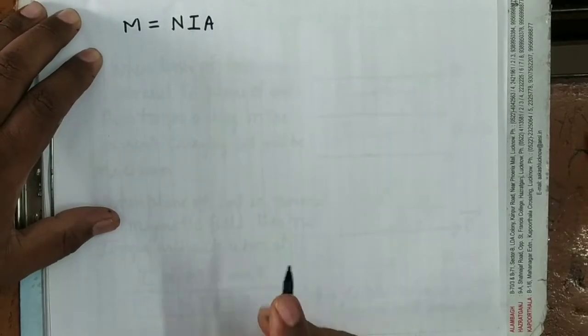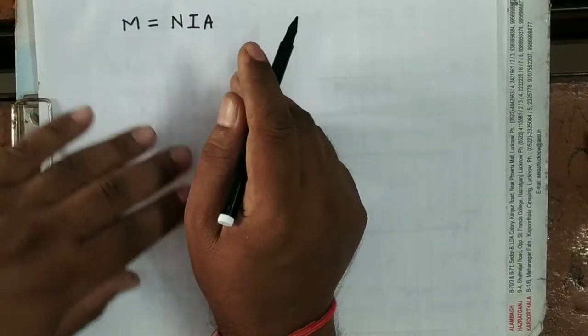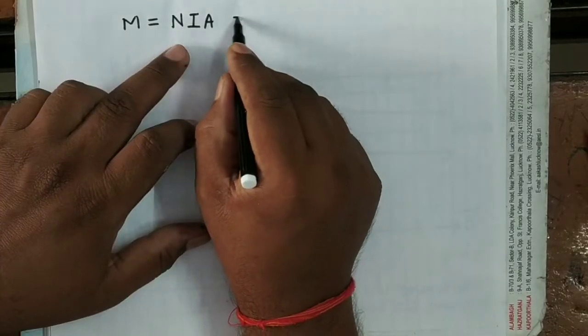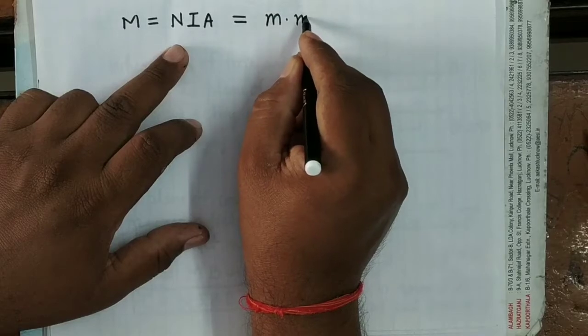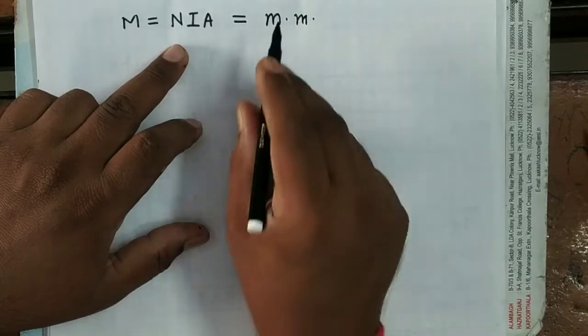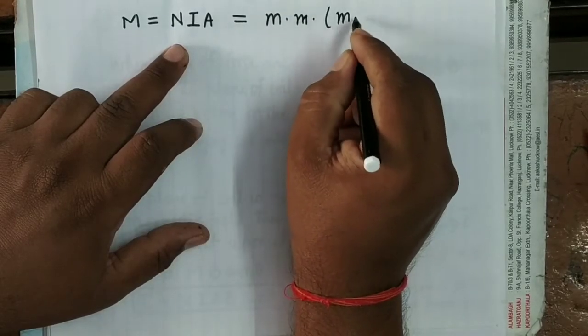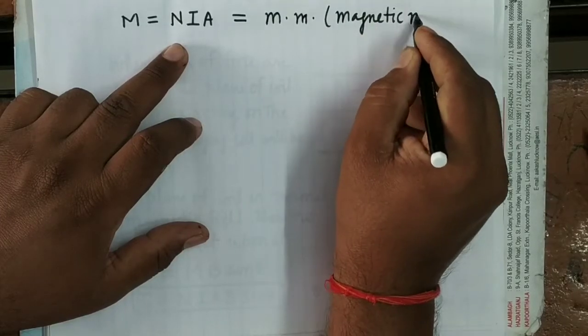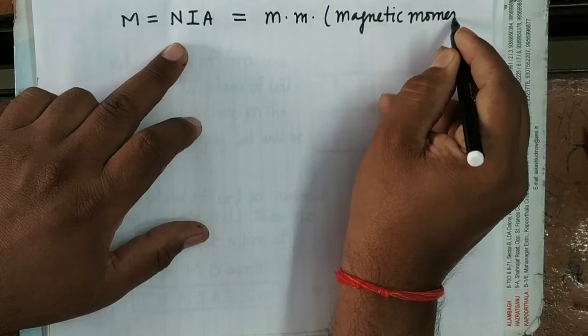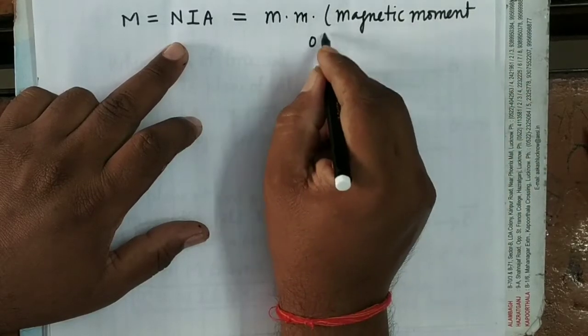It's clear. This is the magnetic moment of the current carrying coil. M means magnetic moment here. Magnetic moment of the current loop.